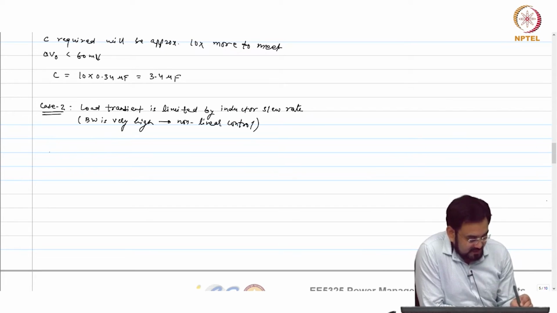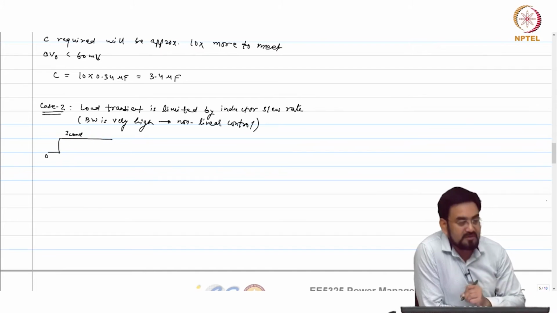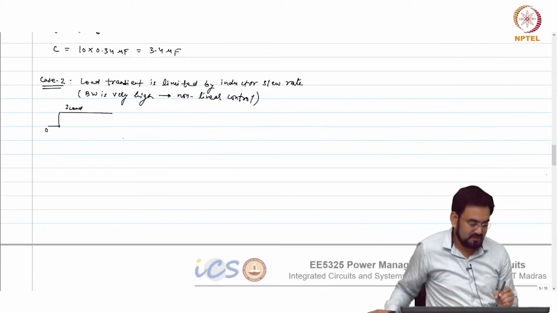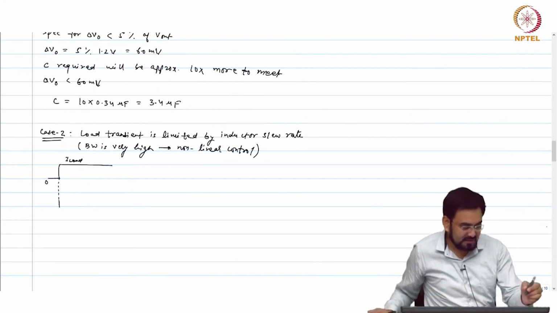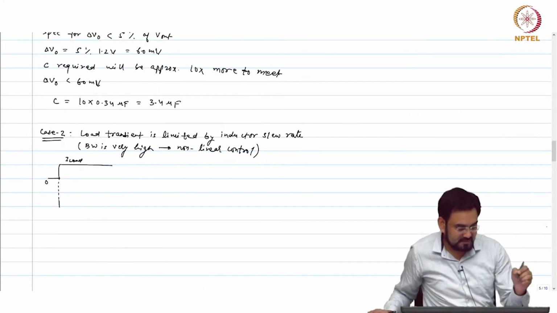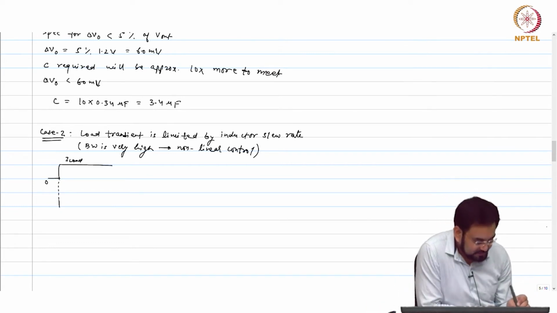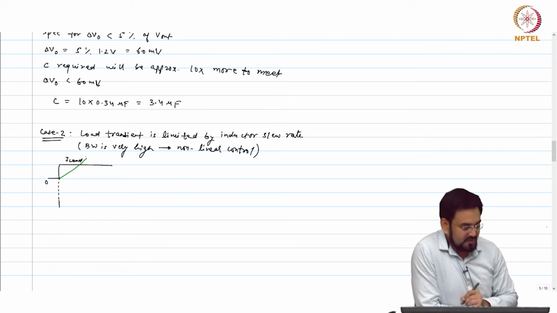So now you are going from 0 to I load, and this is your inductor current. Let me draw here itself.